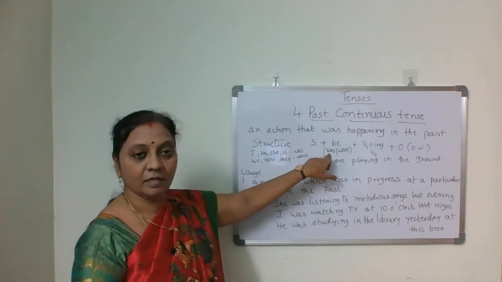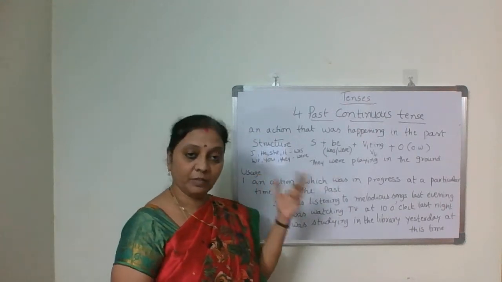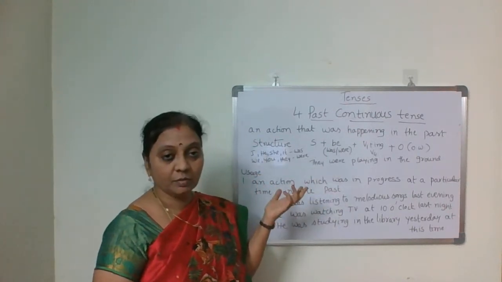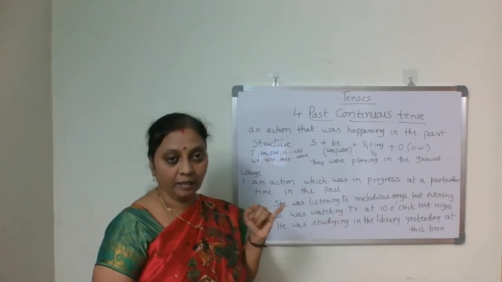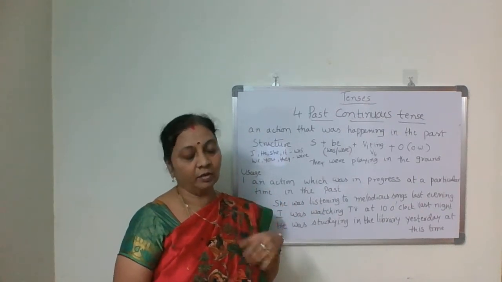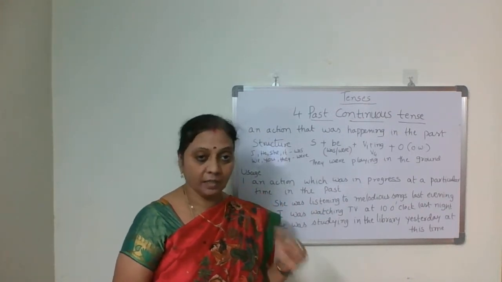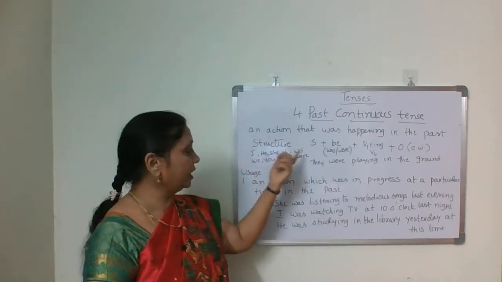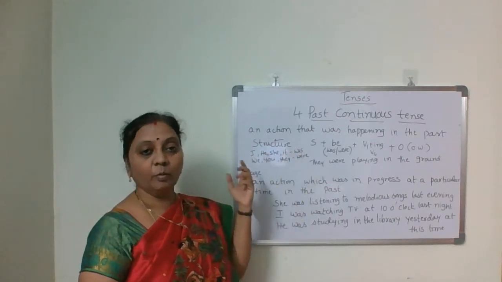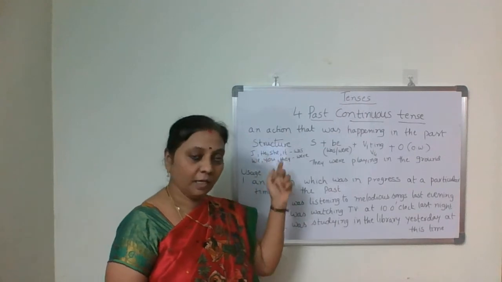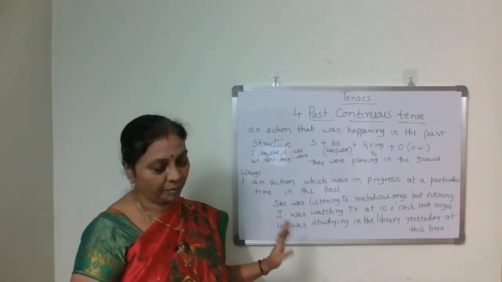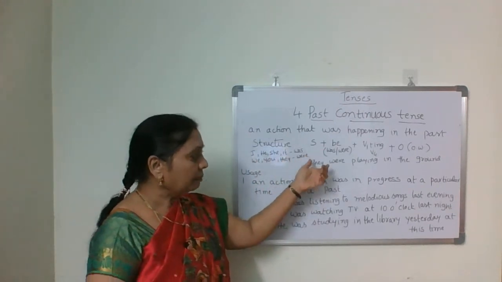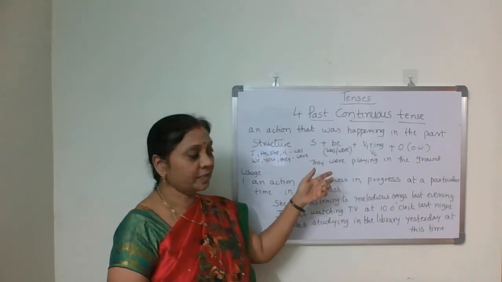But here, for which subjects, for which persons do we use was? I, first person singular I, third person singular he, she, it. Okay. I, he, she, it, was we use. And we, you, they we use were. This also you remember.